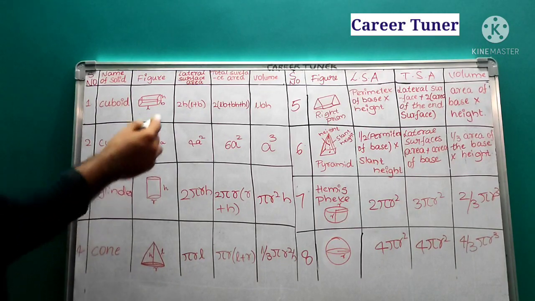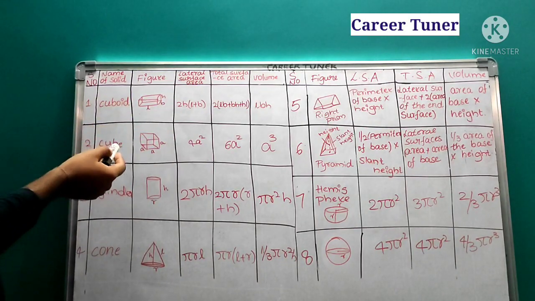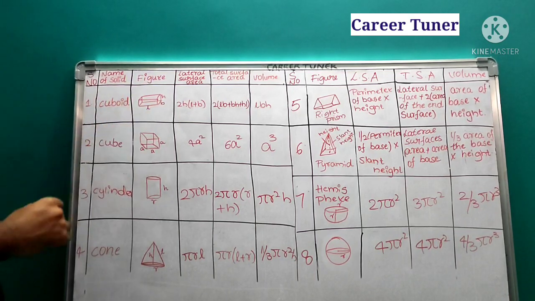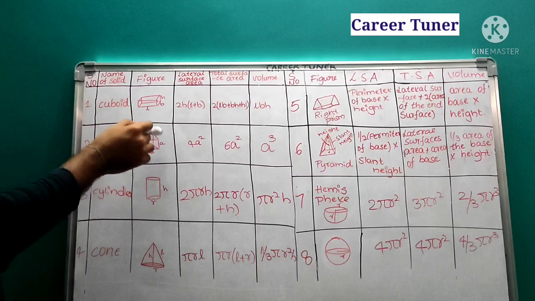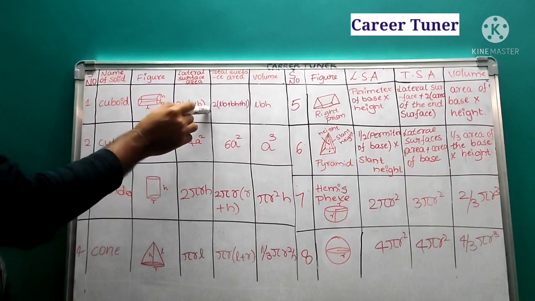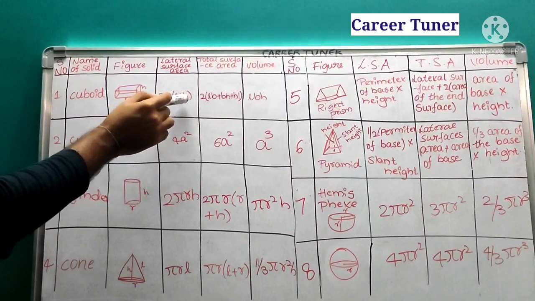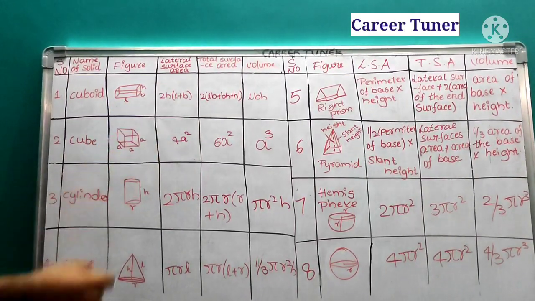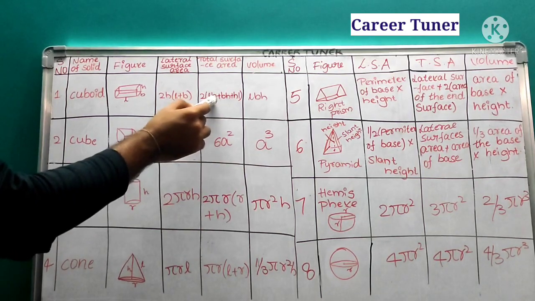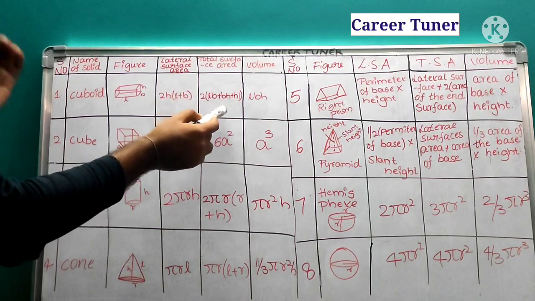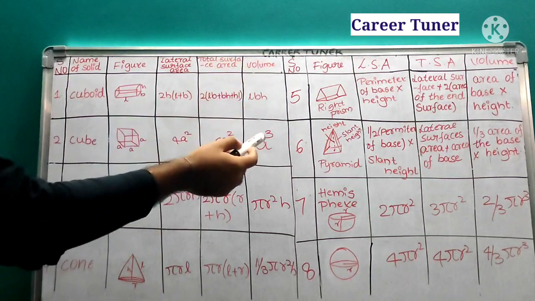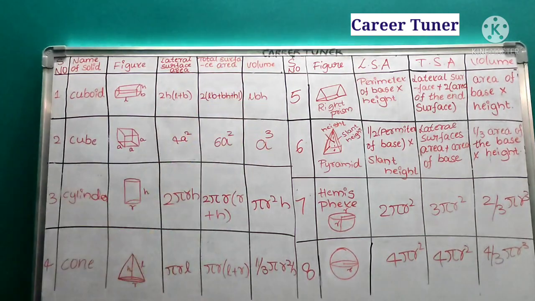Next, cube. Cube and cuboid: there is only one condition. Here we have l, b, h, and in a cube all three are the same. So if length, breadth and height are equal, then it forms a cube. In this same equation, if we put h equal to a, l equal to a, b equal to a, we get 4a square for lateral surface area. And total surface area is nothing but 6a square. Here also, we put a in place of l, a in place of b, and all a, so we get 6a square. Okay. Volume is nothing but a into a into a, that is a cube.